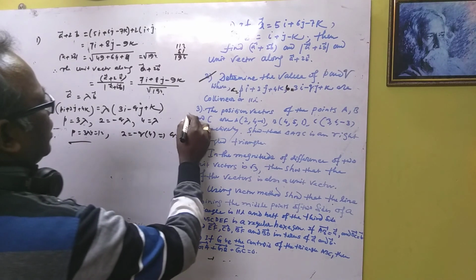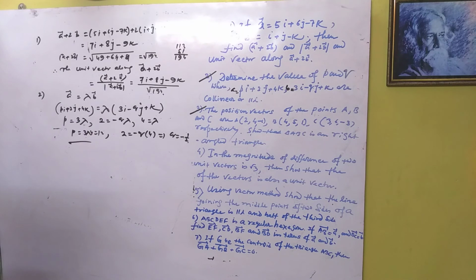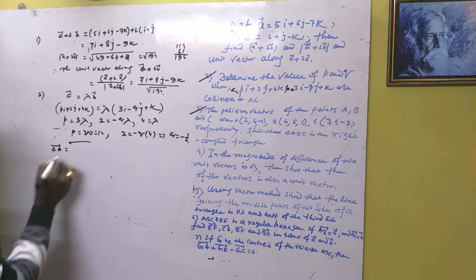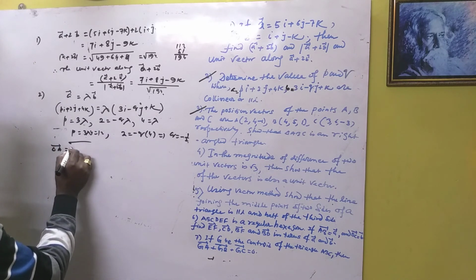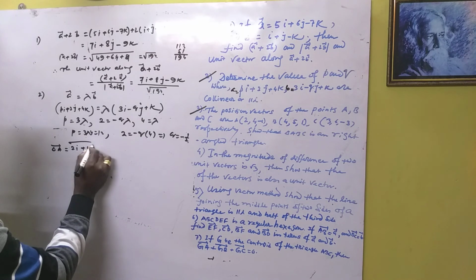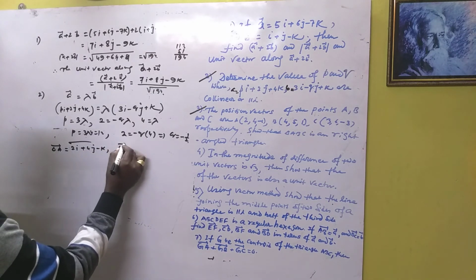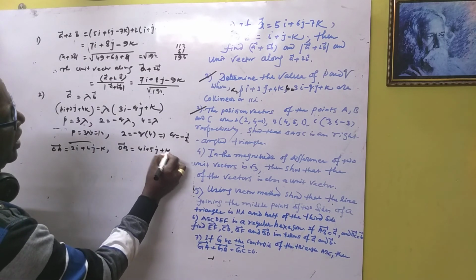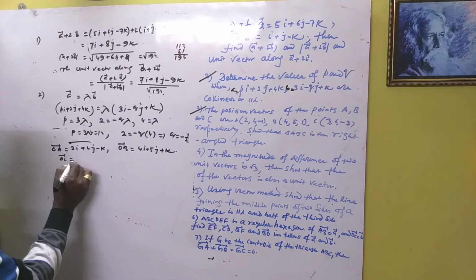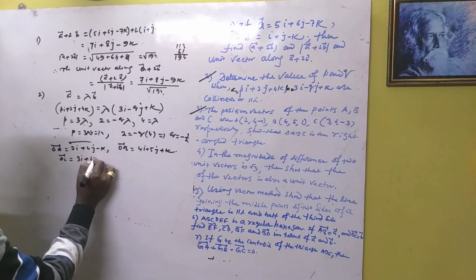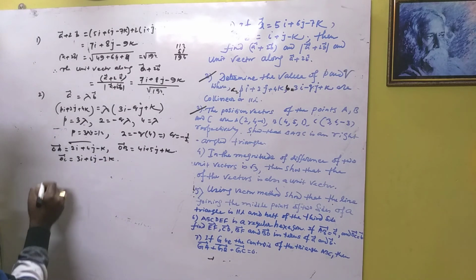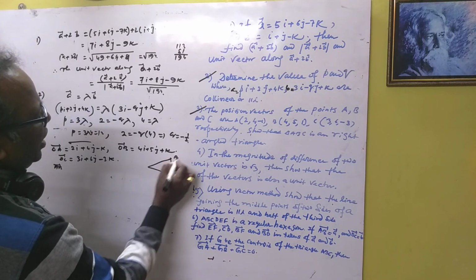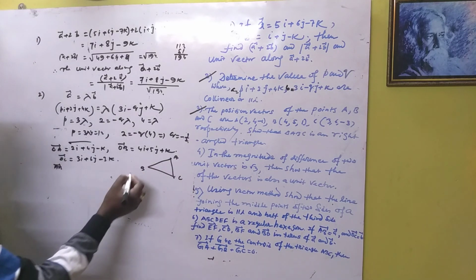And number 3, say the position vectors of the points A, B, C are given. With respect to the origin, this is your position vector. We can write OA is equal to 2i plus 4j minus k, OB is equal to 4i plus 5j plus k, and OC is equal to 3i plus 6j minus 3k. Now find the vector AB and the side vectors of the triangle ABC. Okay, now the vector AB.